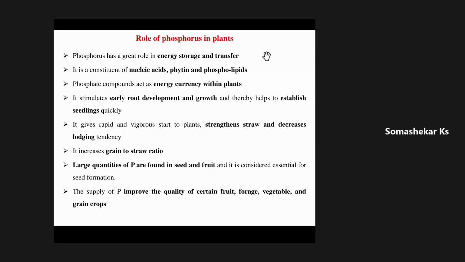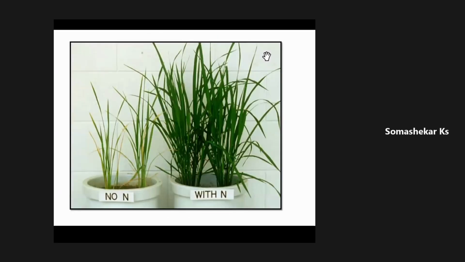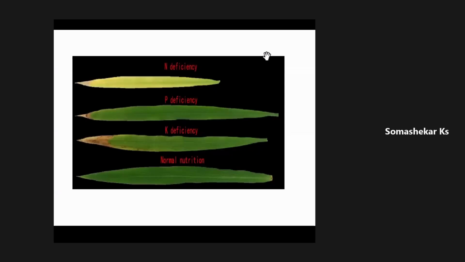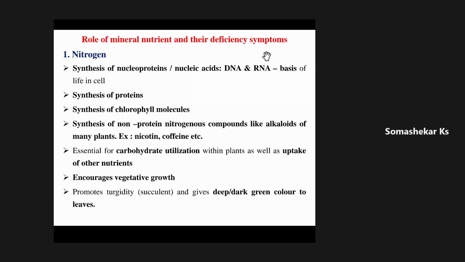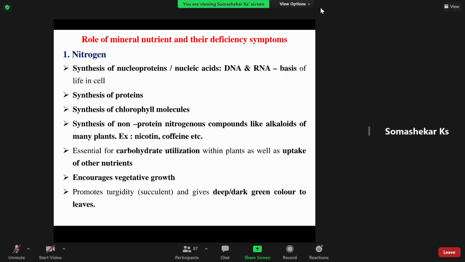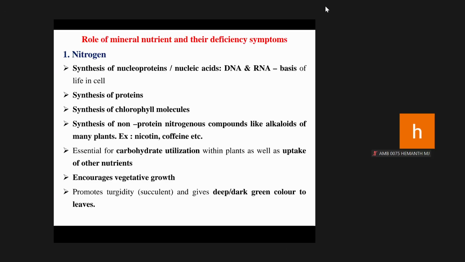Nitrogen stands first. Say, which are all the nutrient elements that are classified under macronutrients or major nutrients? NPK. NPK, very good. Among these NPK, nitrogen is required in a huge quantity for crop growth. Say, among NPK, the plant requires more nitrogen as compared to phosphorus and potassium. In general, as compared to all other nutrient elements, the NPK requirement for the crop plant is more.